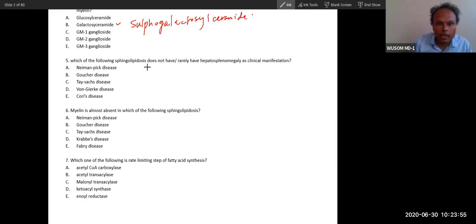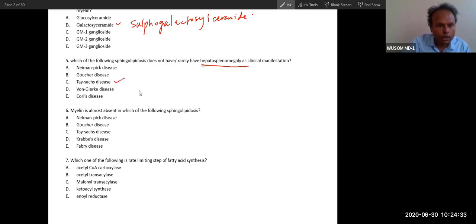Now, which of the following is a sphingolipidosis? We will talk about sphingolipidosis in the next class or the class after next. After we finish beta oxidation, then we will talk about all the disorders together. We have 3 disorders because of beta oxidation. We will also talk about the sphingolipidoses, all the disorders together. So here, which of the following sphingolipidoses does not or rarely have splenomegaly and hepatomegaly? The answer here is Tay-Sachs disease. Just remember it is Tay-Sachs disease.